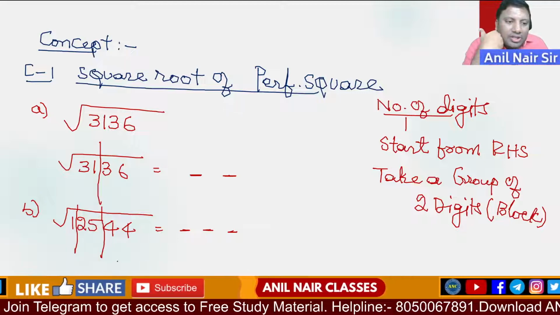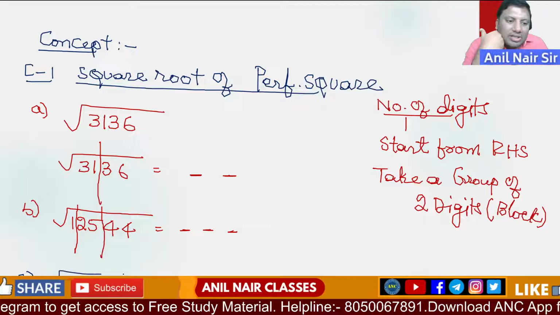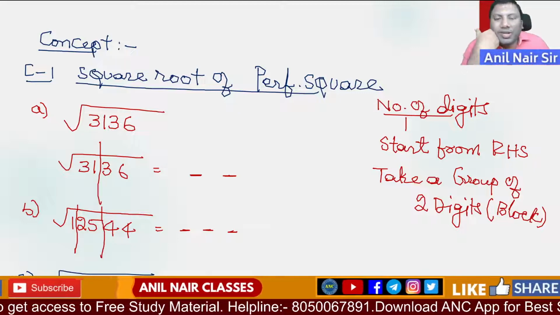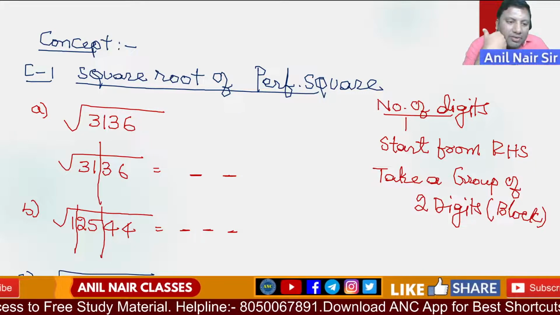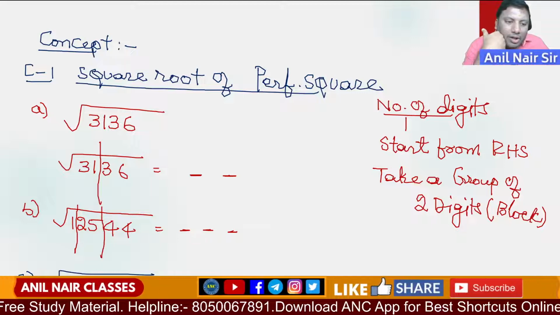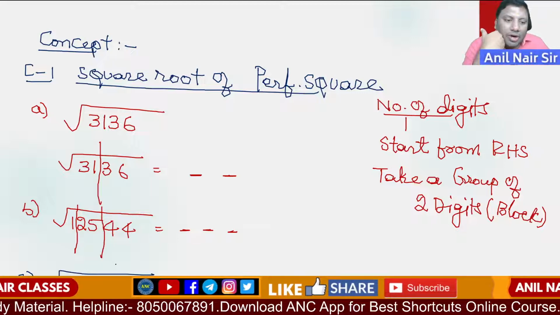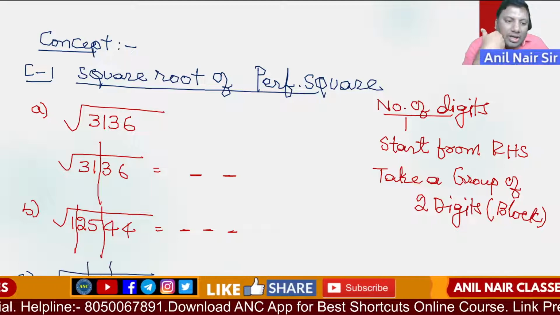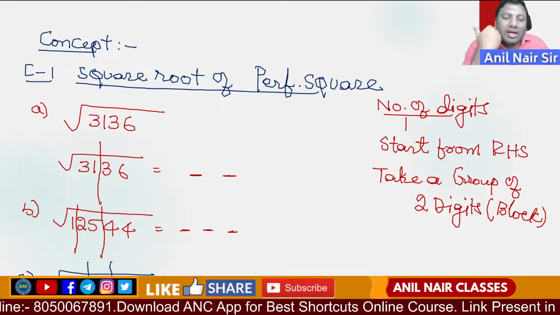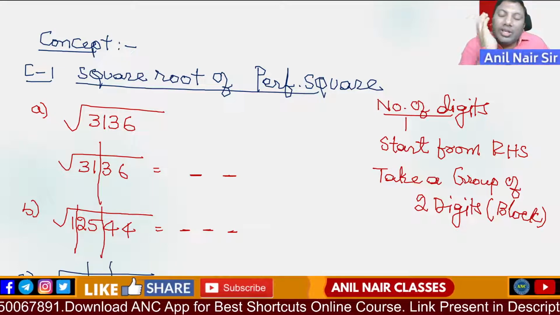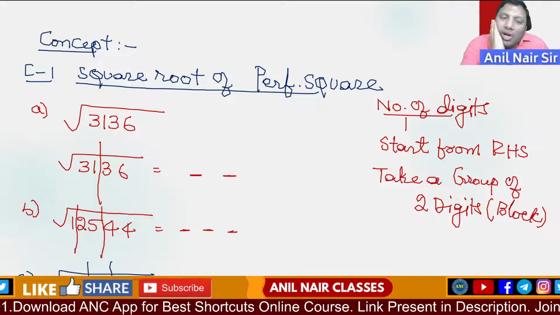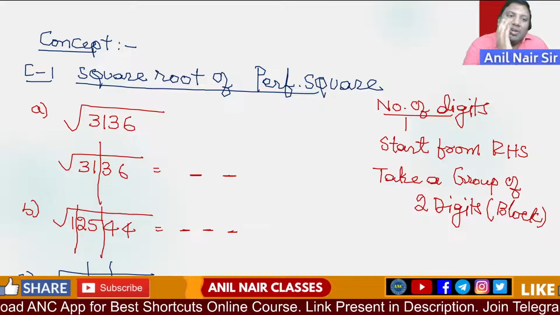Suppose the question is, for example, the square root of 976144. How many blocks are there? 1 block, second block, third block. The answer will have 3 digits. Now let us do one logic, then we will get the answer very easily.